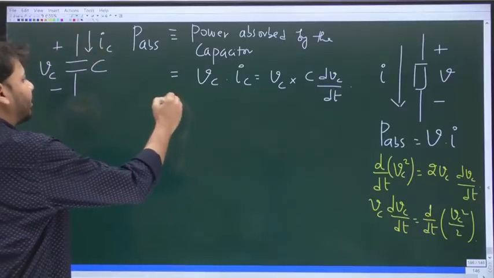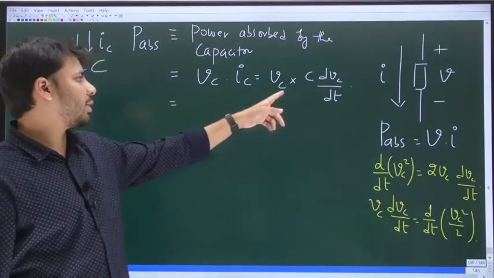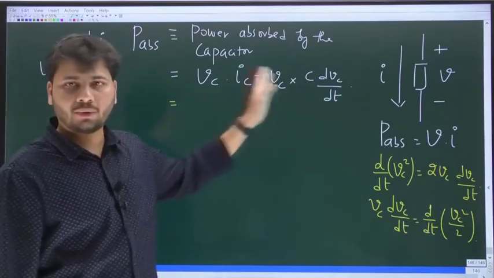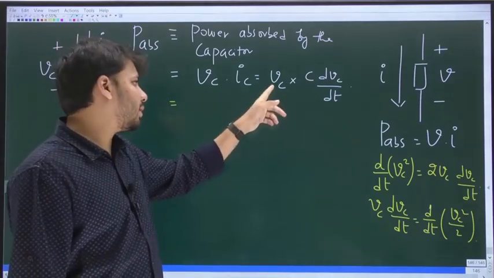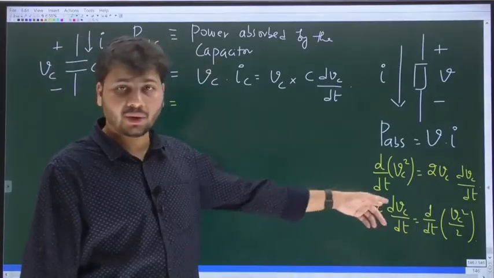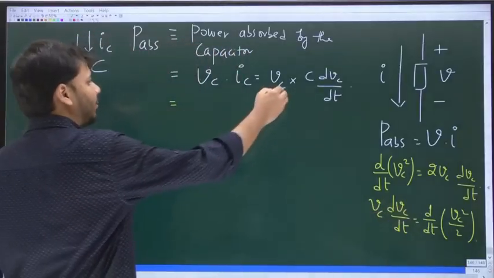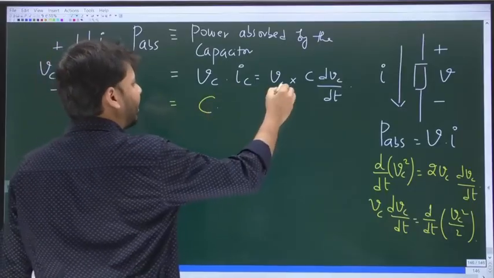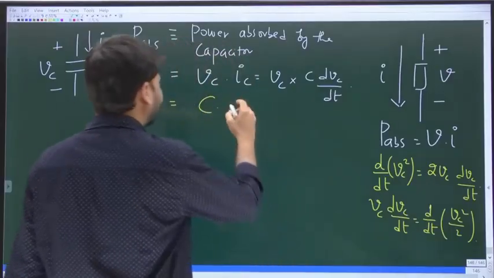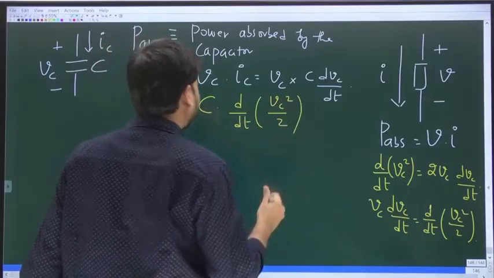Now if you come back to this expression for the power absorbed by the capacitor, look at the expression: Vc into C times dVc by dt. If you take out C, what is left? Vc into dVc by dt, is it not d by dt of Vc square by 2? So first let me write C, then we have Vc into dVc by dt, which is d by dt of Vc square by 2.